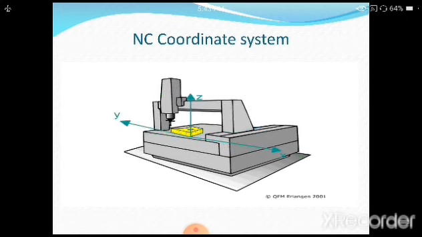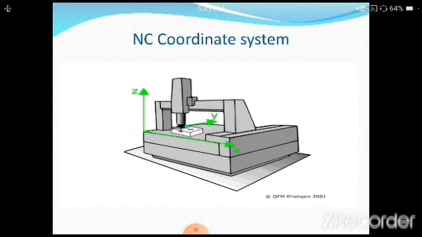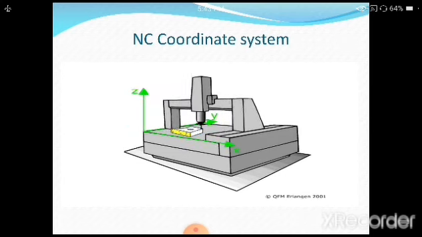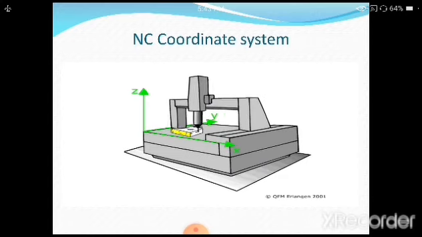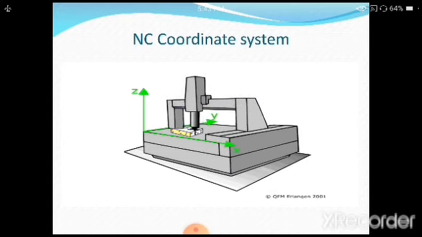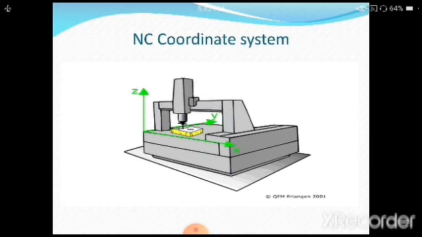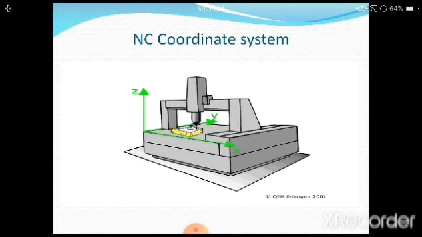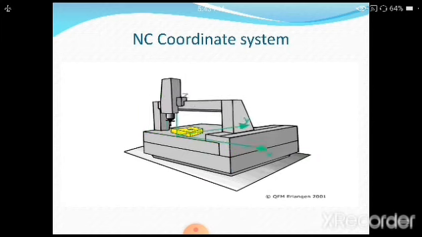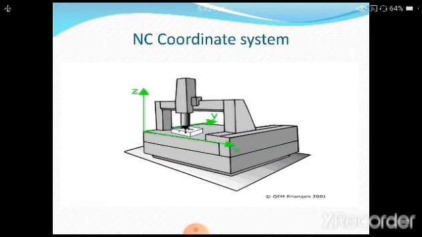Observe the movements there. What are the X, Y and Z movements, how it is changing. Z movement is showing upwards, X to the right side, Y on that side, and again you are going to see how the operation is being carried out very clearly on the screen itself. Just observe for 1 minute. Again you are going to see how the axis is being shown there very clearly.